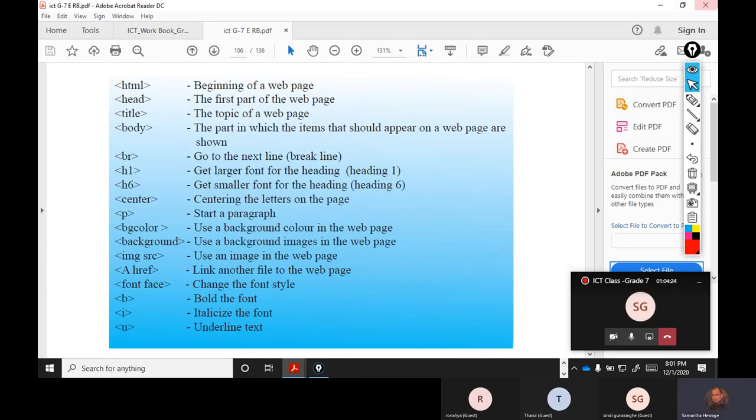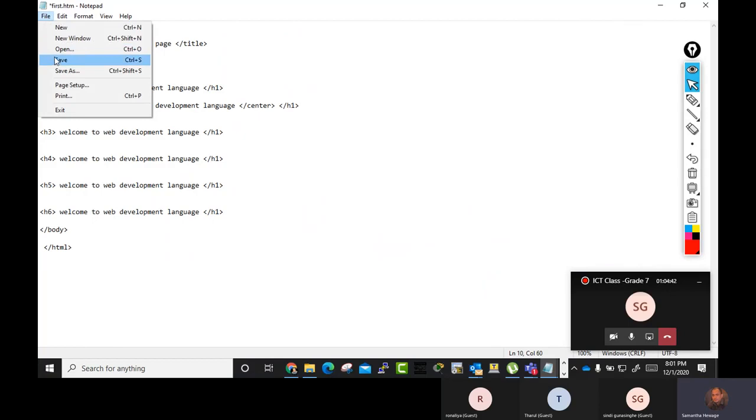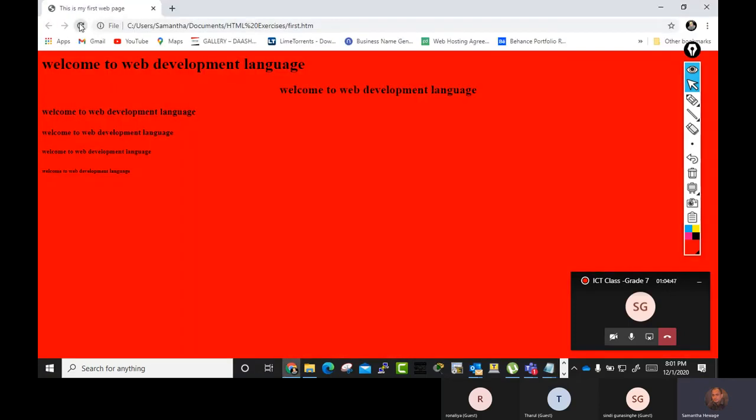Now we put a center tag. Check what the effect is. I put center here. Center means I want to center this heading. Then you have to close the tag also. Center and save. I put the center tag only for H2. See, it went to the center. Got it?